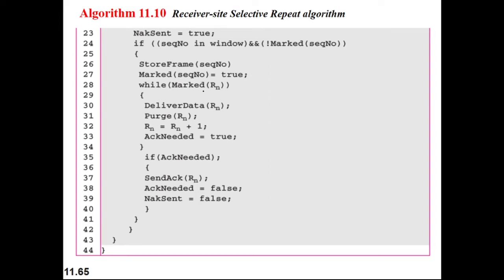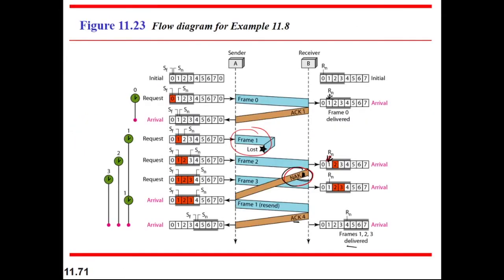And again, NAC sent is set to true. And after that, if the sequence number is present in the window and not marked, then store the frame and mark the sequence number as true, like this red mark.